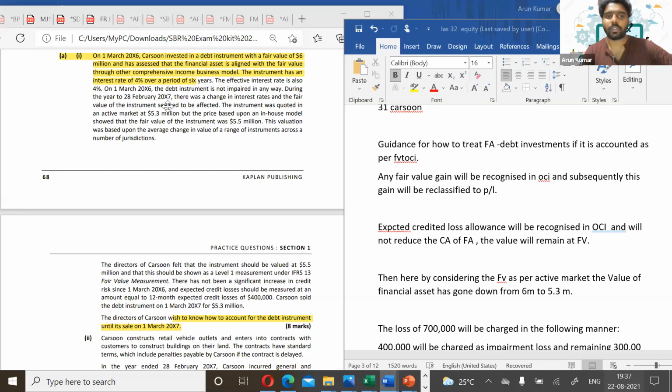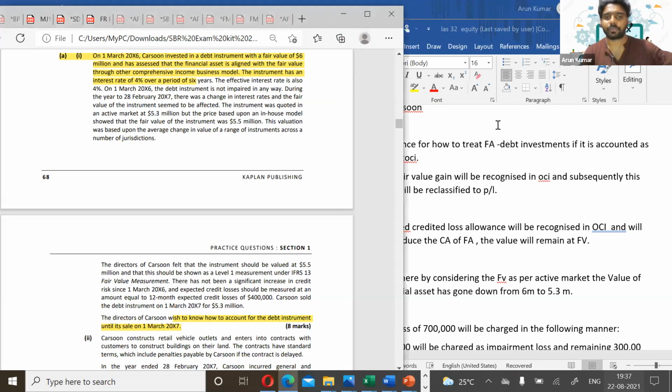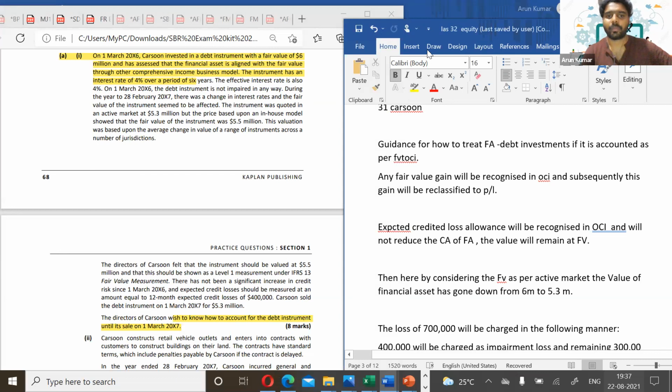Will you use the in-house value of 5.5 or the active market value? You have to use the active market, right? So with respect to the active market, the value became 5.3 from 6 million. So the question here is, how will you recognize the loss allowance of 700,000?